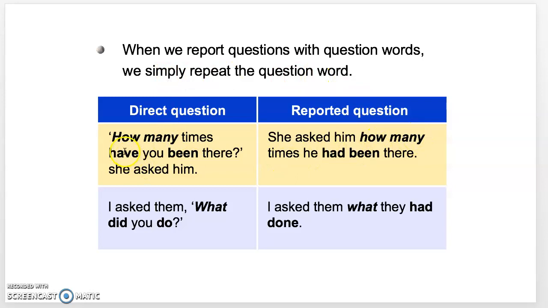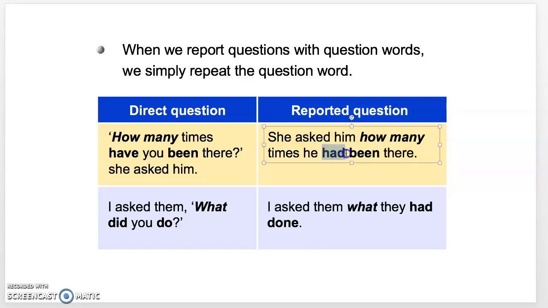Of course, you change the tense into past perfect tense if it is originally present perfect tense in the direct question. Okay, so in here, how many times have you been there? It would be, she asked him how many times he had been there.